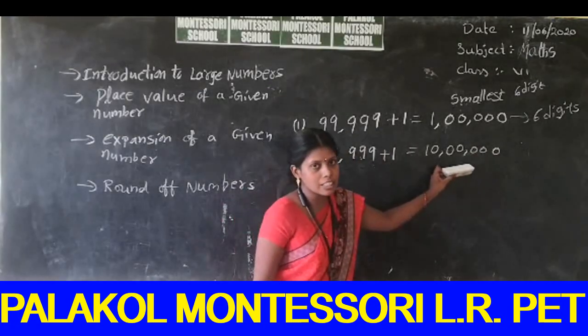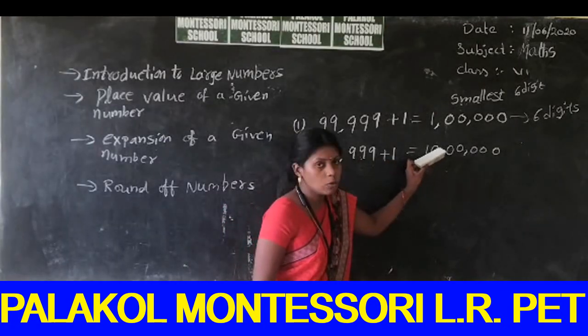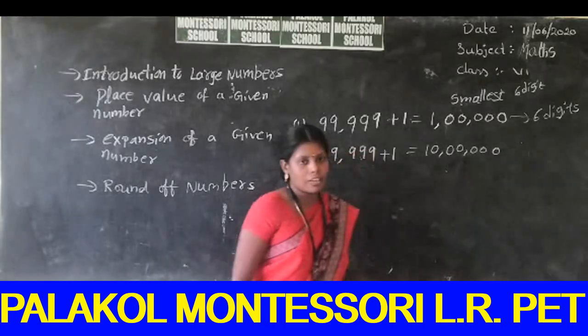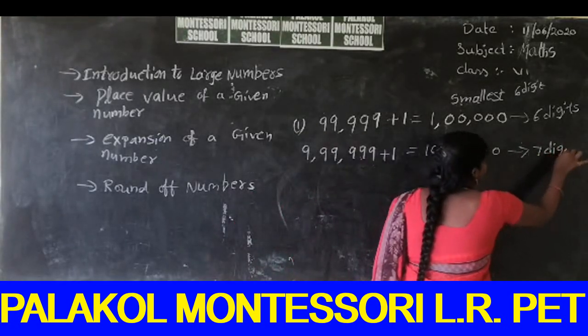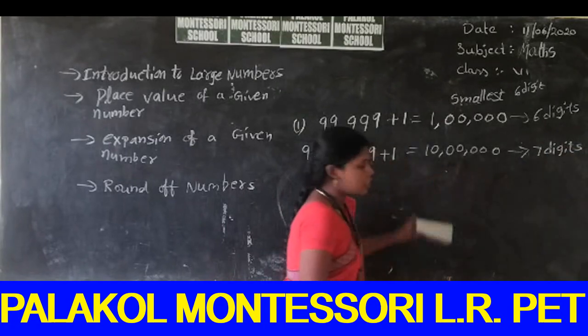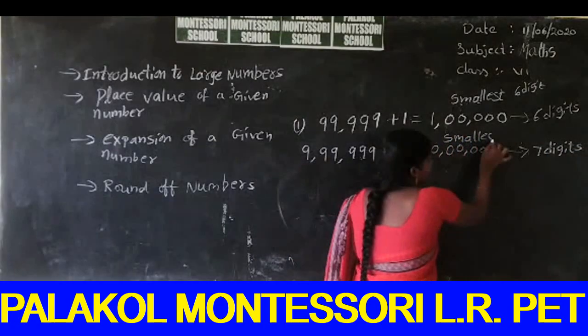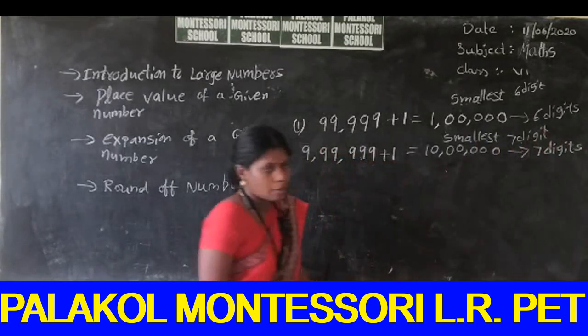How many digits are in this number? We can count 1, 2, 3, 4, 5, 6 and 7. 7 digits are there. So this is the smallest 7-digit number.